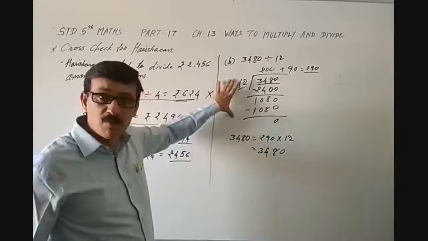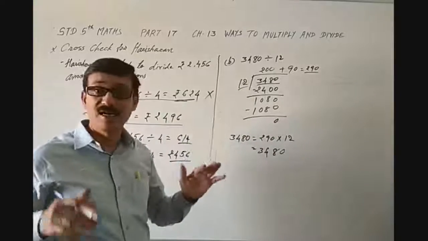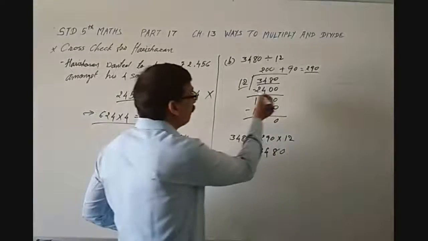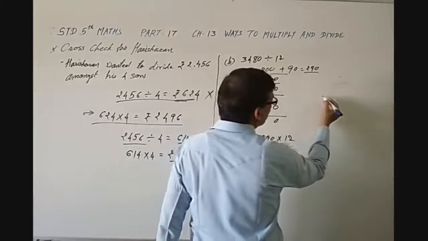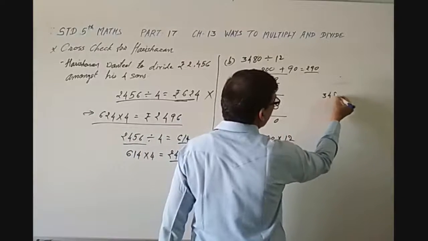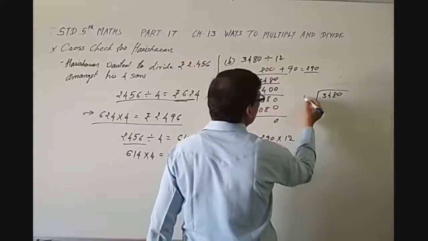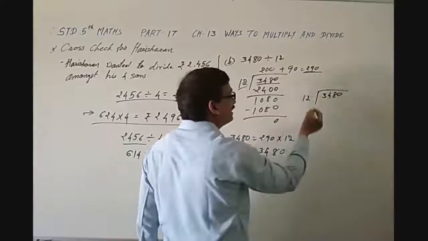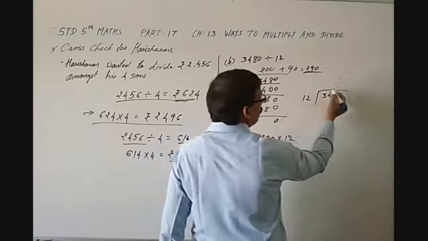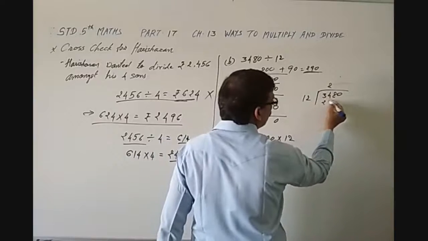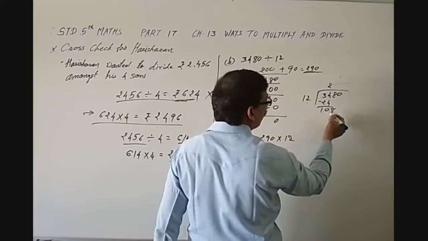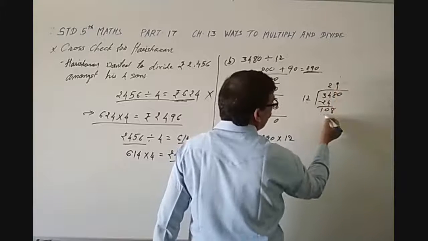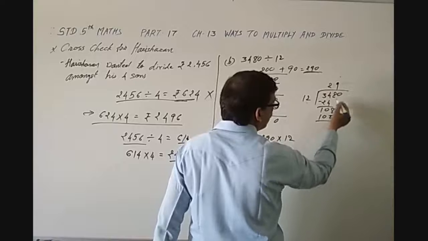You can go for this process with the process we know. Instead of doing this division, you can go for this also: 3,480 divided by 12. Then also you will get the same answer. 12 twos are 24, 10, 8, 12 nines are 108, isn't it?